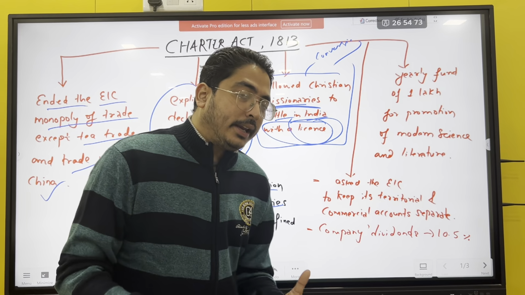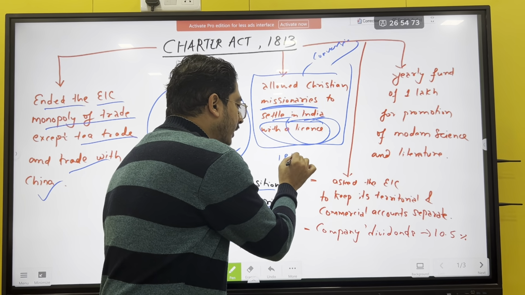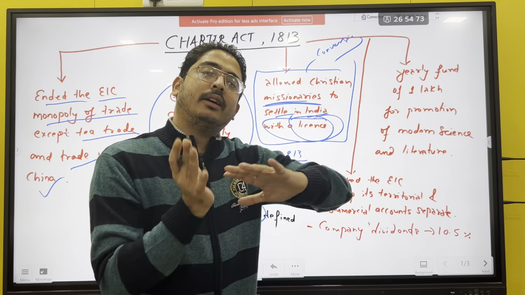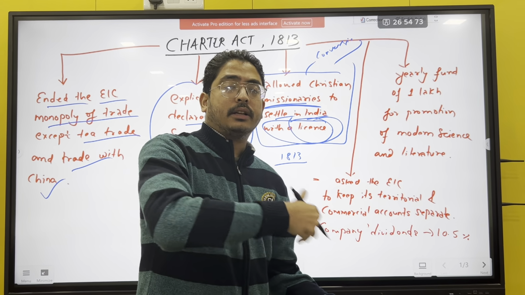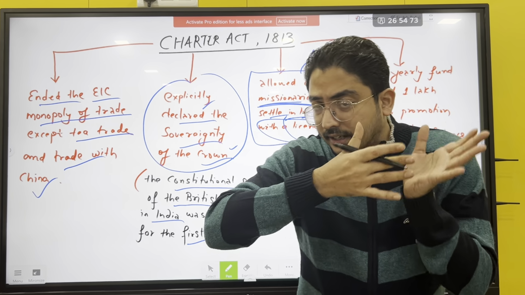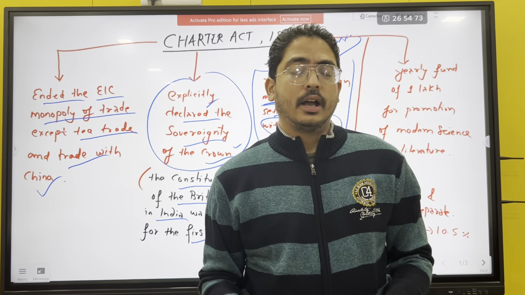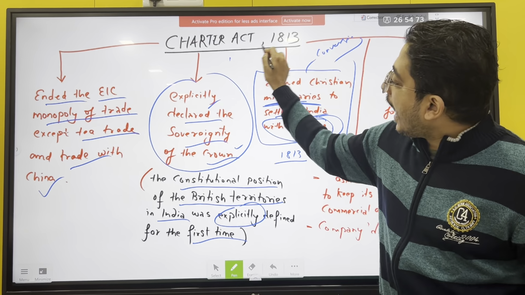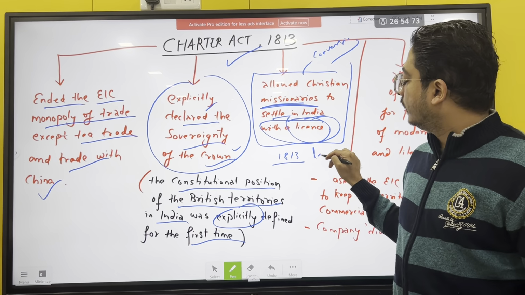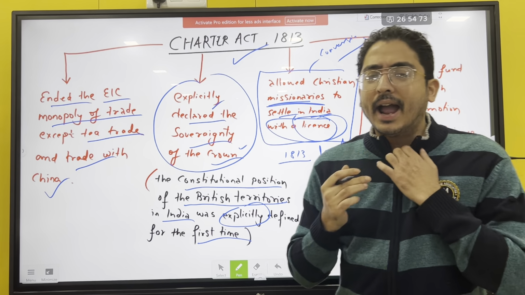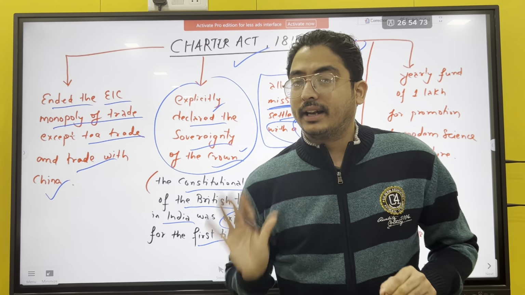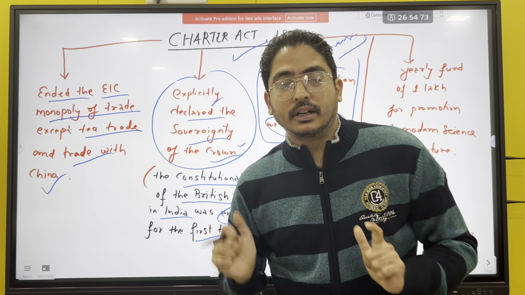That does not mean that this started from 1813. This started earlier, in the 1790s, when Christian missionaries used to come and settle in the northeast and different parts of India. But this act made it legal. You can come and settle, with a license, which means you have to take the permission of the government.